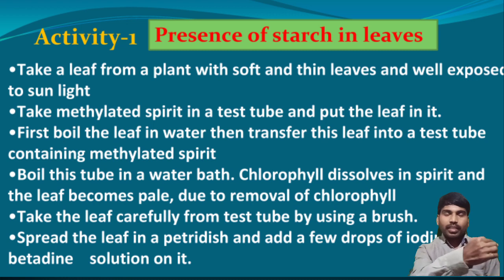Chlorophyll dissolves in spirit and the leaf becomes pale due to removal of chlorophyll by the alcohol. Then take the leaf carefully from the test tube using a brush, spread the leaf in a petri dish and add a few drops of iodine or betadine solution on it.